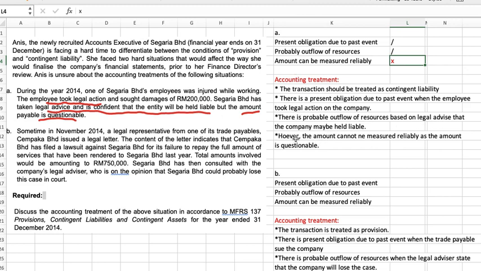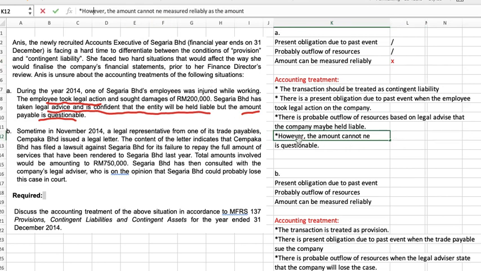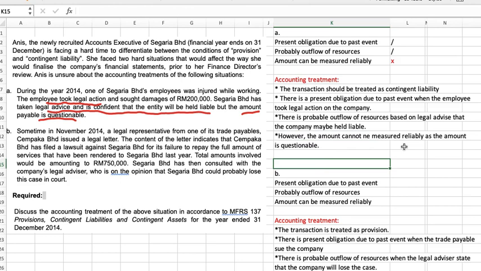However, the amount cannot be measured reliably as the amount is questionable. So that's why we come out with this decision that the transaction should be treated as contingent liability. Okay.